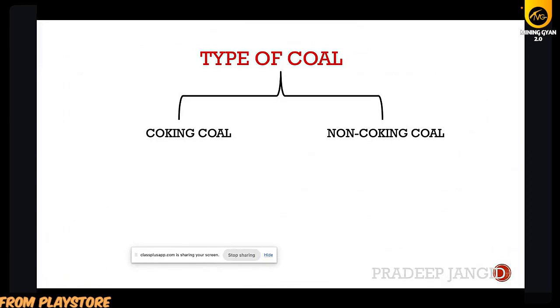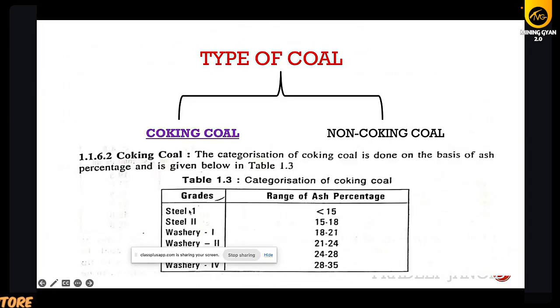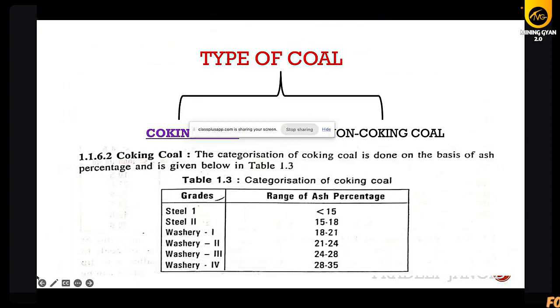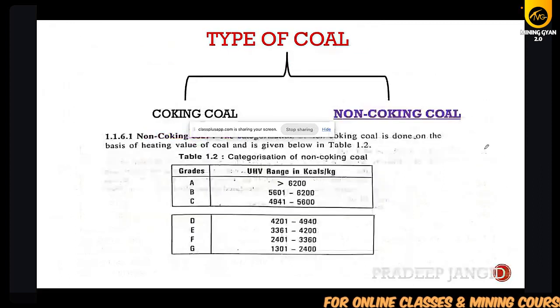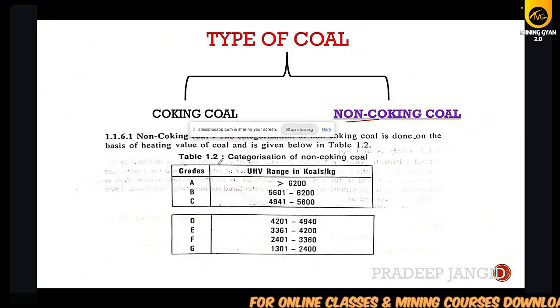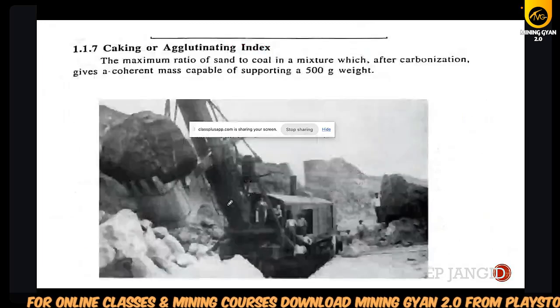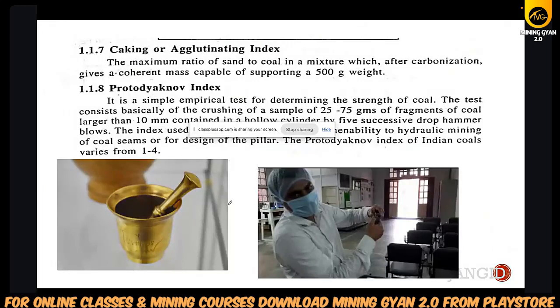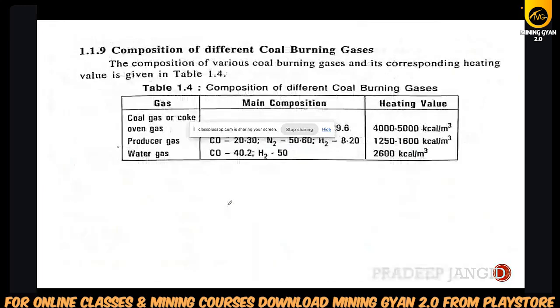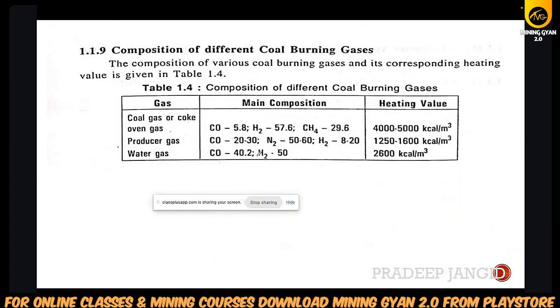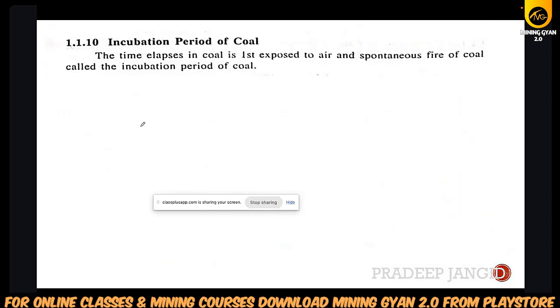Then we have seen type of the coking and non-coking coal. The coking coal is basically divided on the basis of S content, and non-coking coal is basically divided on the basis of the heating value of the coal. On the basis of that, non-coking coal is seven types. Then caking index, protodyakonov index, then few gases like producer gas, water gas, coal gas, incubation period.